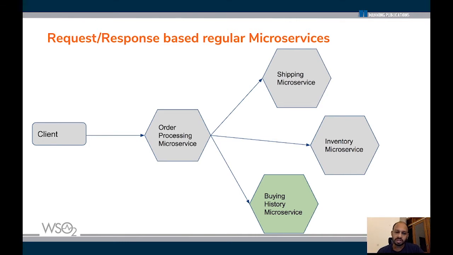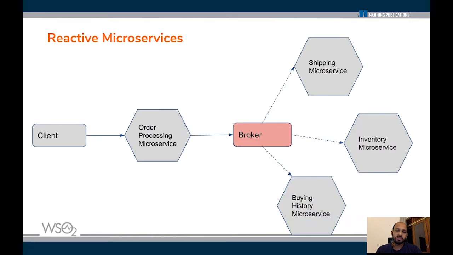Most of this functionality can be done asynchronously, meaning that it doesn't have to be done at the time the order is being processed. It can even be done later, after the order has been processed. So to solve this problem of becoming a single point of failure and of too many changes, we use a pattern called reactive microservices or event driven microservices.